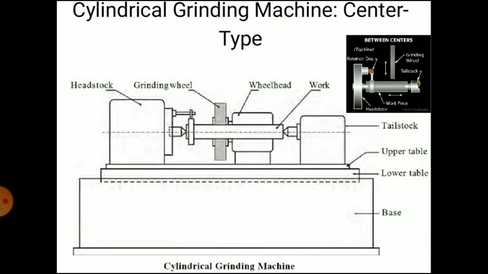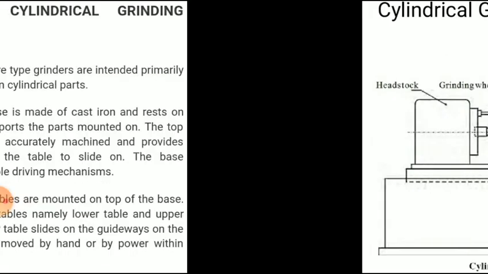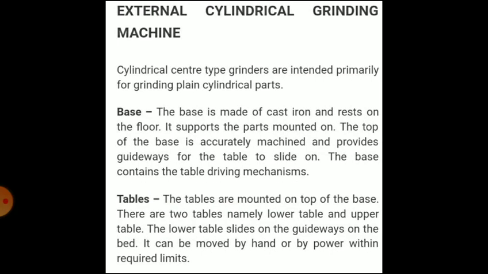There are four movements involved in cylindrical center type grinding. First movement is the work must revolve. Second, the wheel must revolve. Third, the work must pass the wheel. And fourth, the wheel must pass the work. So these are the four movements that are involved in center type cylindrical grinding. Now these are all the parts of the center type cylindrical grinder.